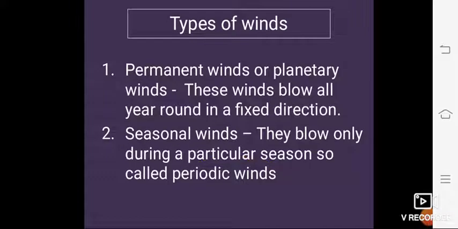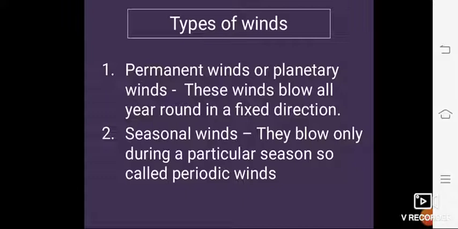Now what is permanent wind, student? These winds blow all year round in a fixed direction. Trade winds that come from the east blow from subtropical high pressure zones to equatorial low pressure zones. These are the types of permanent winds. What are permanent winds, student? The winds that blow all year round in a fixed direction.